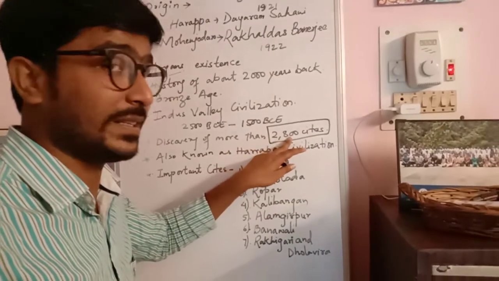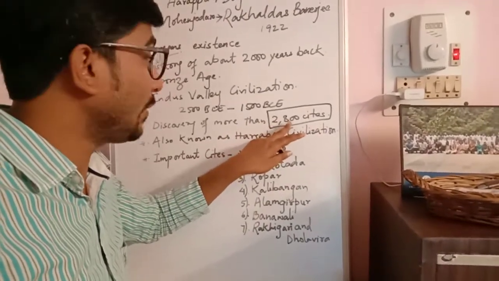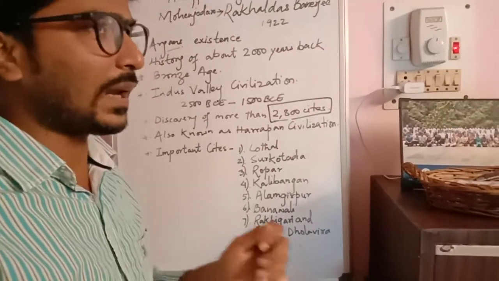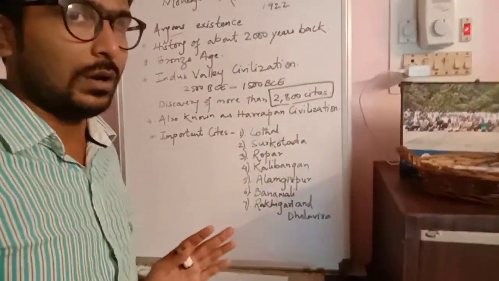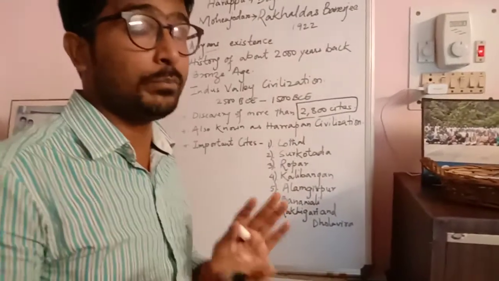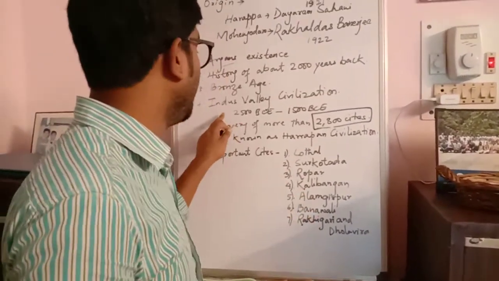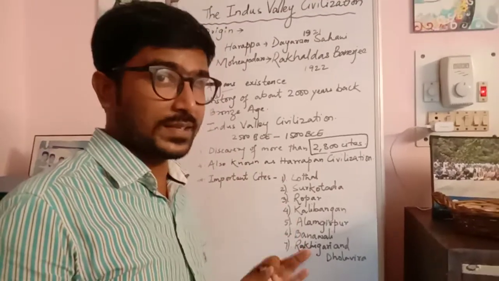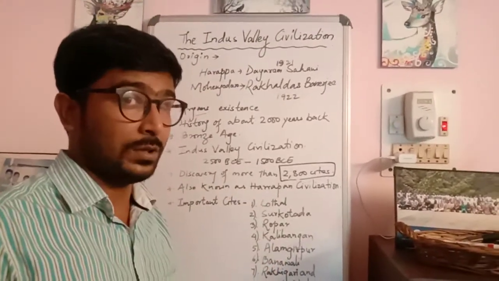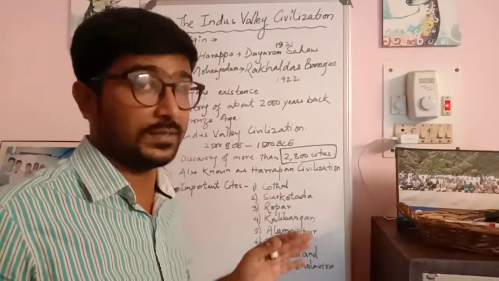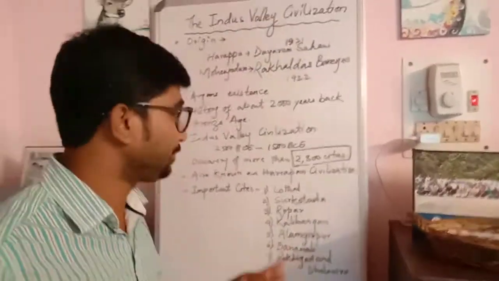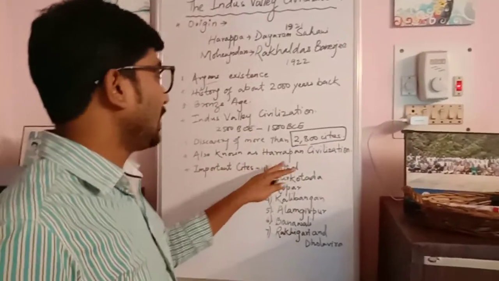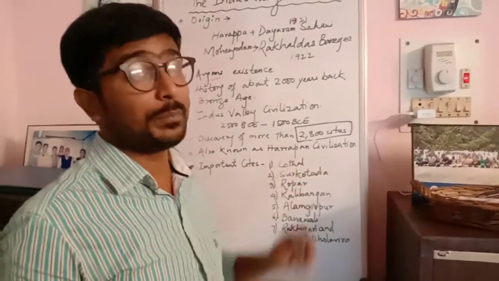Now, it is considered that there were about 2,800 sites, including small, bigger, and larger ones. Collectively, there were about 2,800 important sites that existed during the Indus Valley civilization. That is why I said that this civilization was one of the vast civilizations that existed during that time. As I told you, this civilization was also known as the Harappan civilization.